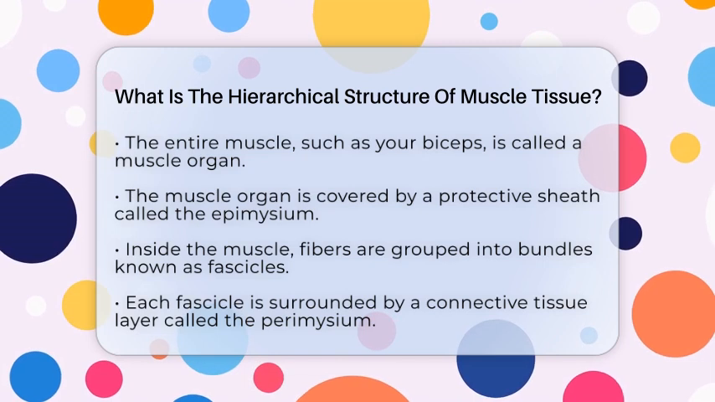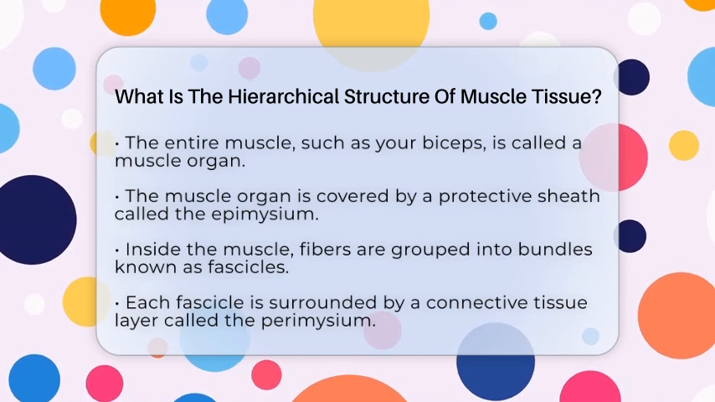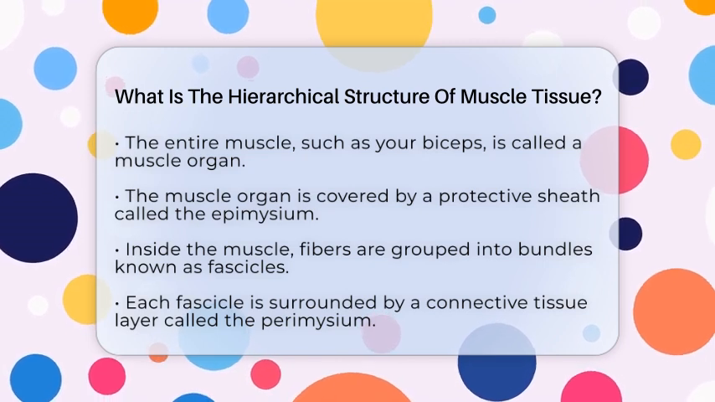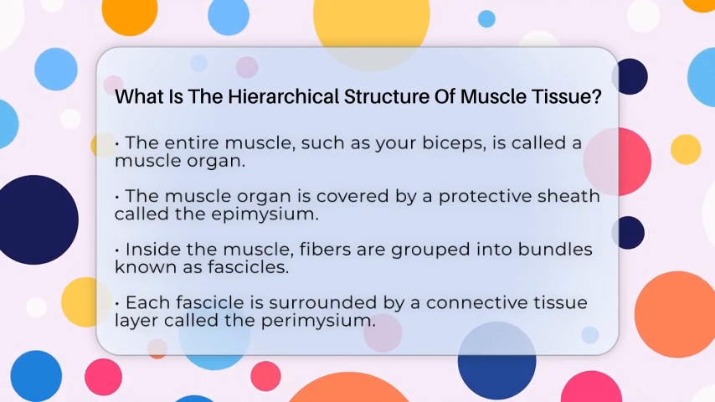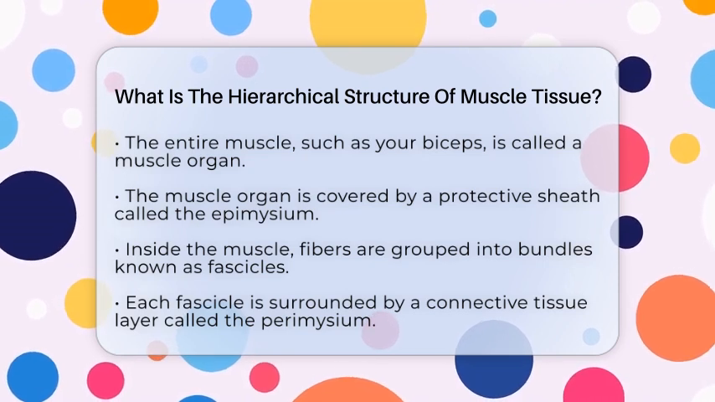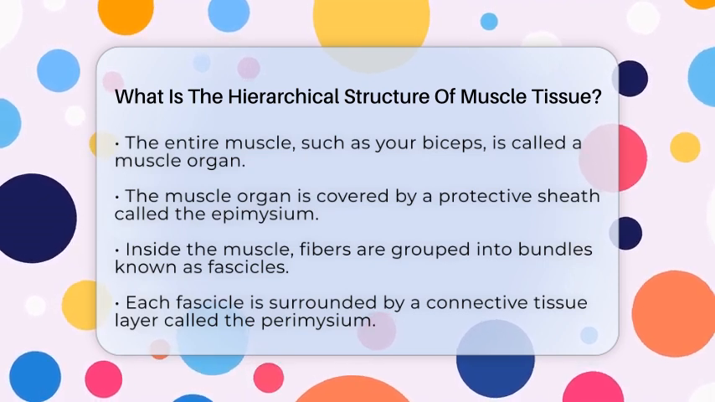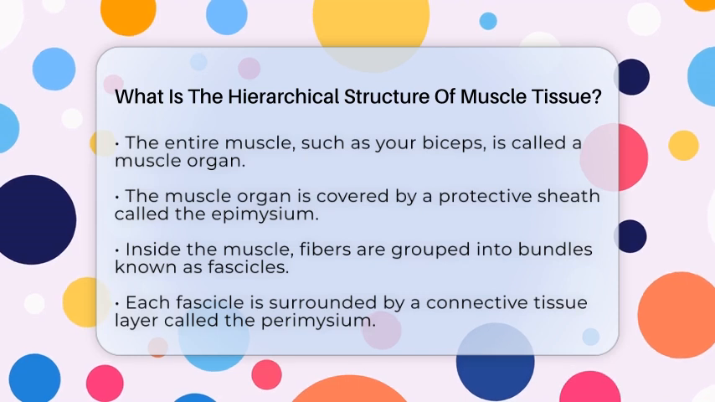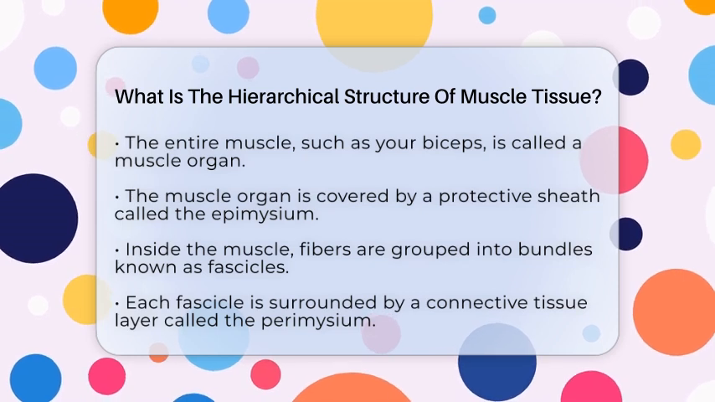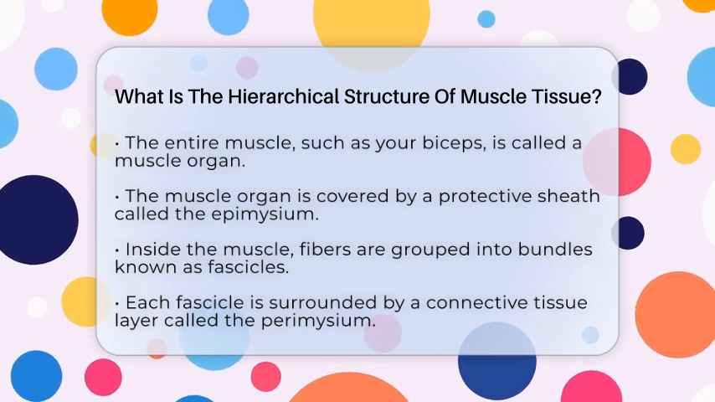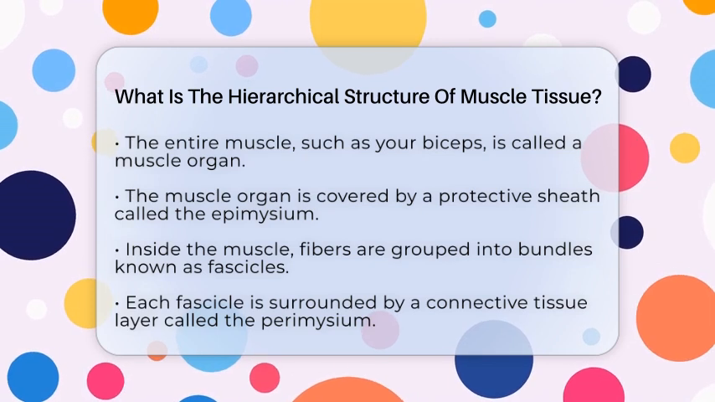First, the entire muscle, like your biceps or quadriceps, is called a muscle organ. It is made up of different tissues including muscle fibers, connective tissue, nerves, and blood vessels. The outer layer of the muscle is wrapped in a protective sheath called the epimysium, which helps hold everything together.